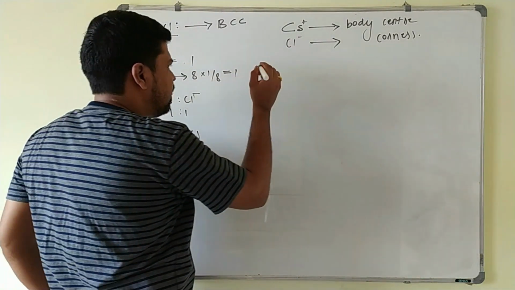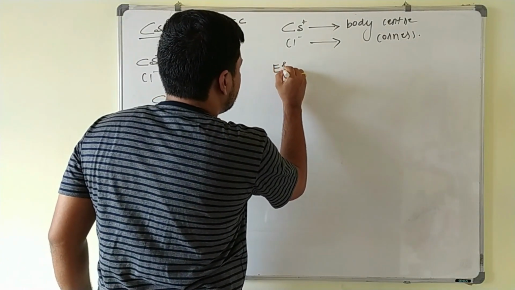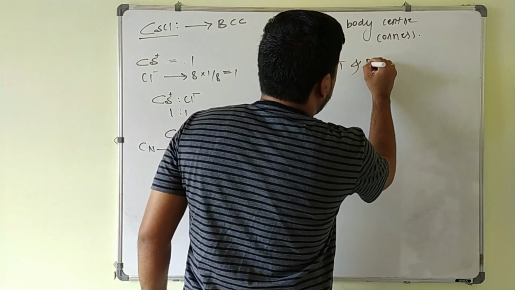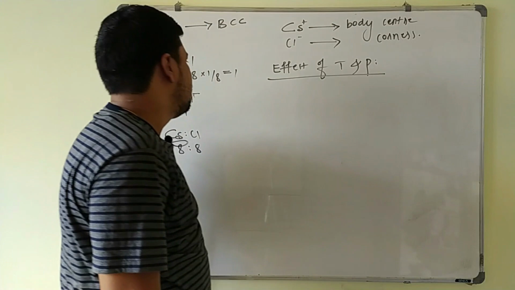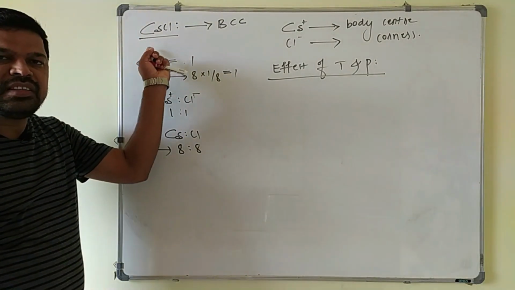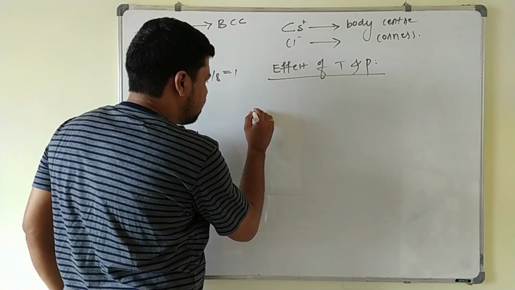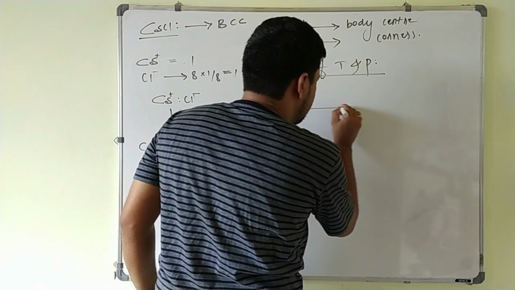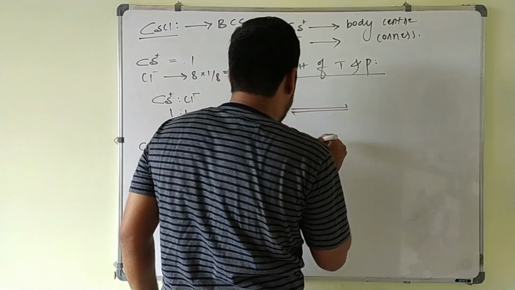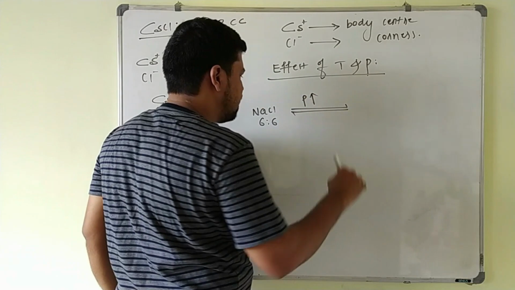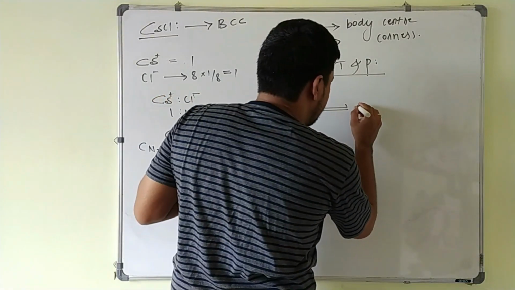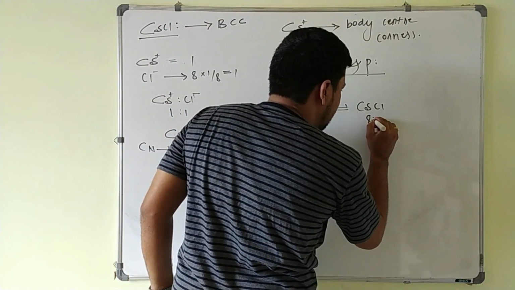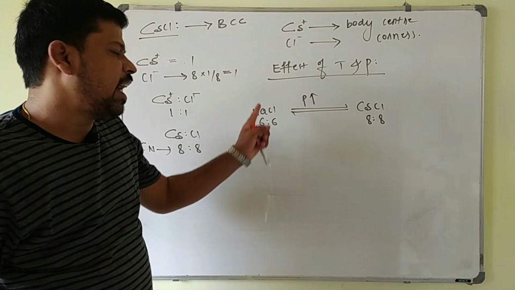Next, a very important point is the effect of temperature and pressure on the crystal structure. There is a relation between the NaCl crystal and the cesium chloride crystal. The NaCl crystal, which has a coordination number of 6:6, on applying high pressure, its structure will change into the structure of cesium chloride, where the coordination number is 8:8. So at high pressure, what happens?